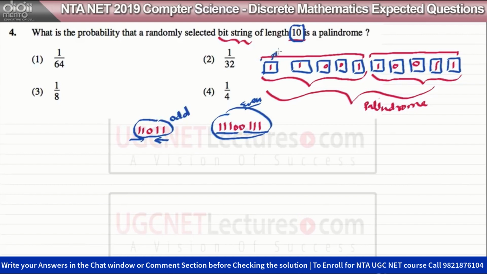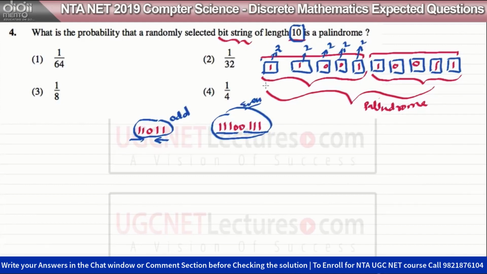So here we have two choices. It can take two combinations, that is either it can take 0 or it can take a value 1. This can take 2 values, this can take 2 values, this can take 2 values, and this can take 2 values. All these combinations can take 2 different values, or you can say 2 different combinations. Why? Because it is a bit string. So a bit can be 0 or it can be 1.